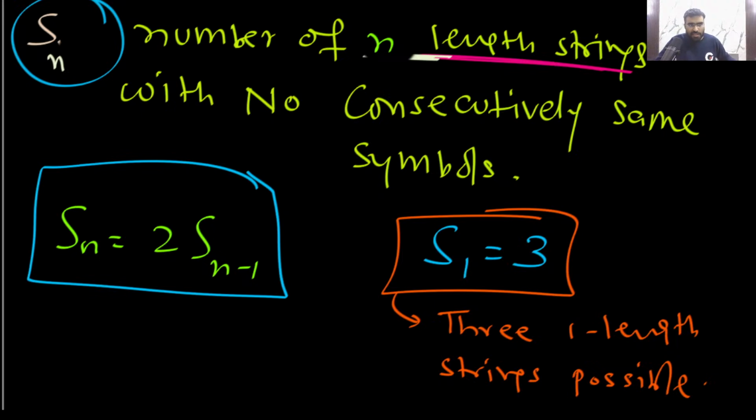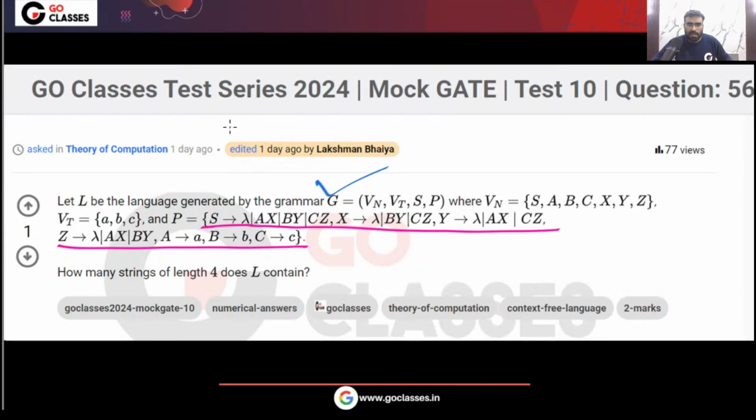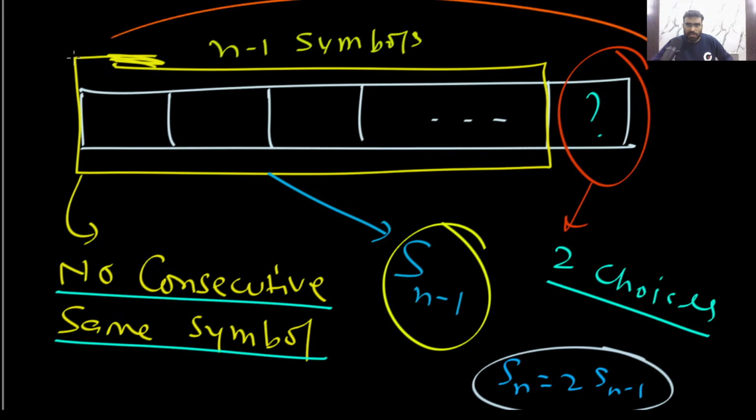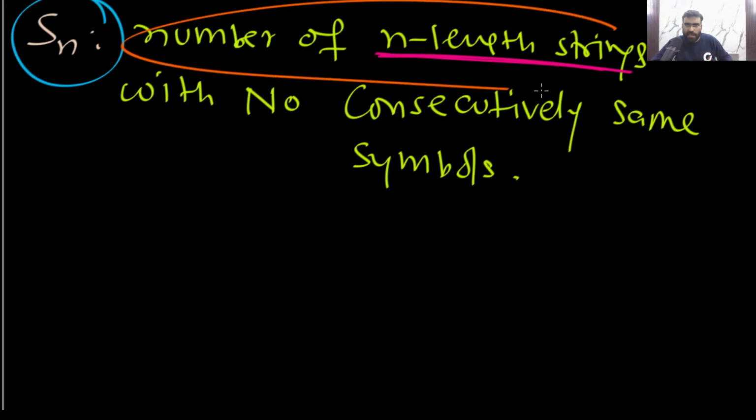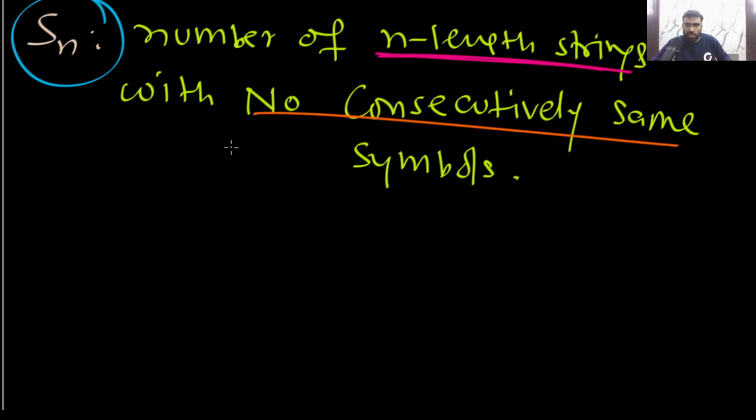Please tell me, did you understand the complete analysis of this question? In this question, we have seen the answer, the general answer, and also the recurrence relation. Did you understand how to write the recurrence relation for this question? This logic, did you understand? I want to write the recurrence relation, so I am assuming Sn is the number of n length strings with no consecutive same symbol.